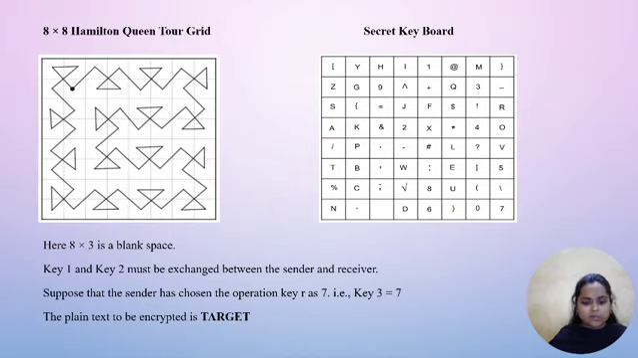Key 1 and key 2 must be exchanged between the sender and receiver. Suppose that the sender has chosen the operation key r as 7, key 3 equal to 7. Next we see some examples using this Hamiltonian quadrant grid and a secret keyboard. We put some example. The plain text to be encrypted is target.